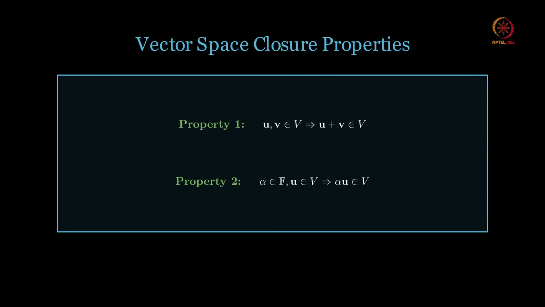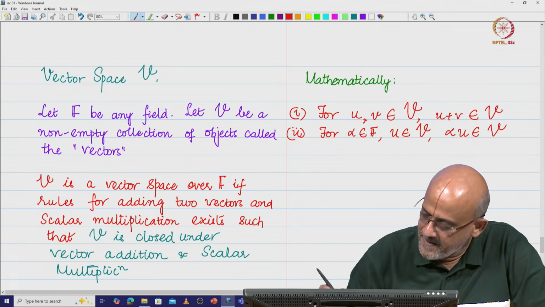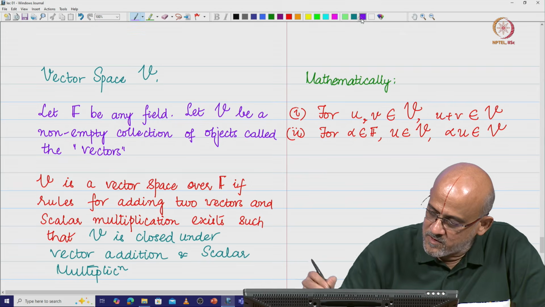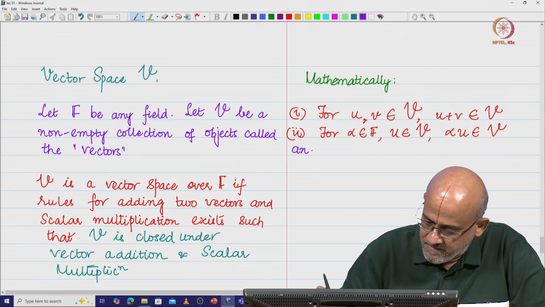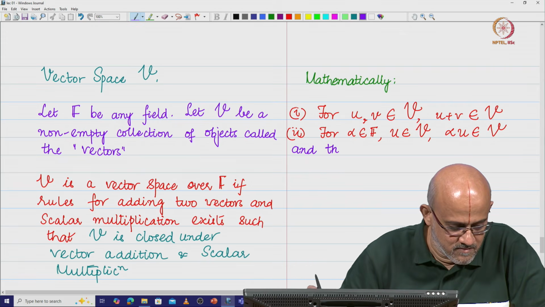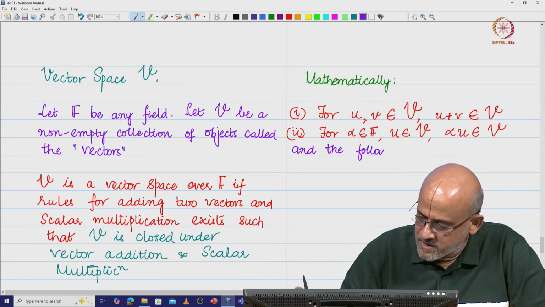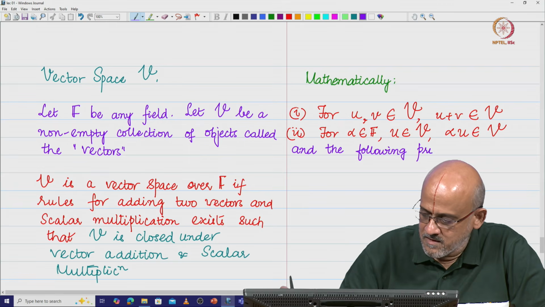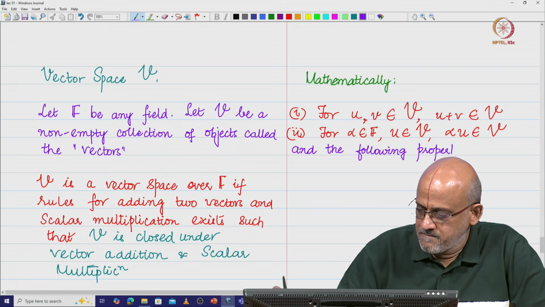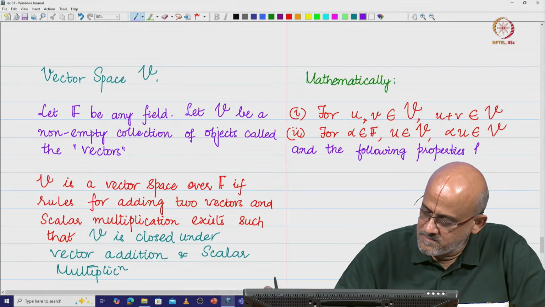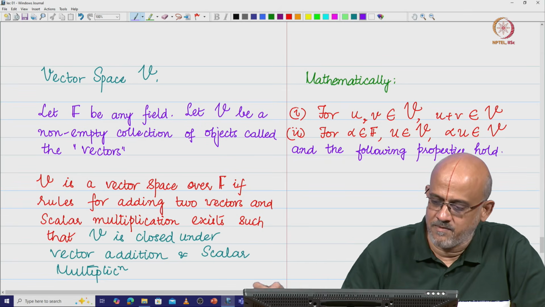We also say that there are some more properties which must hold good. The following properties hold. So, what are the properties?